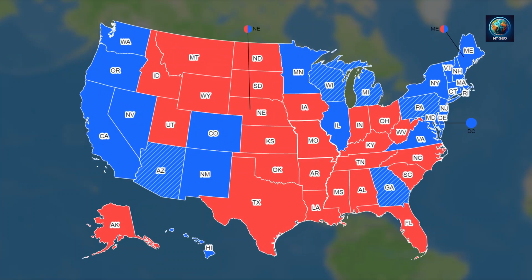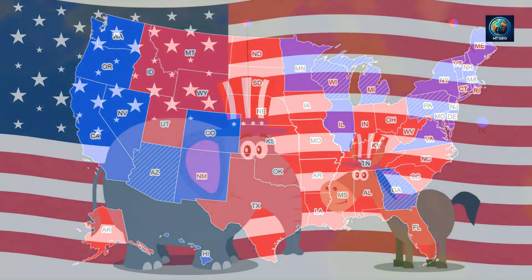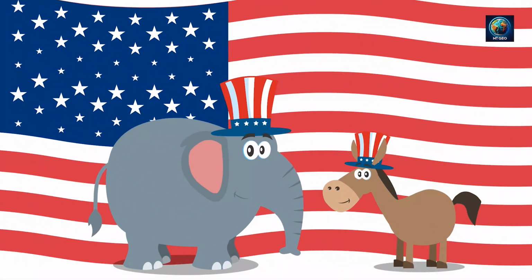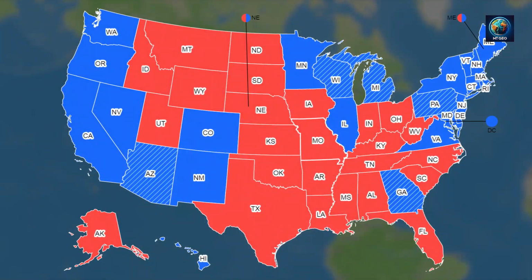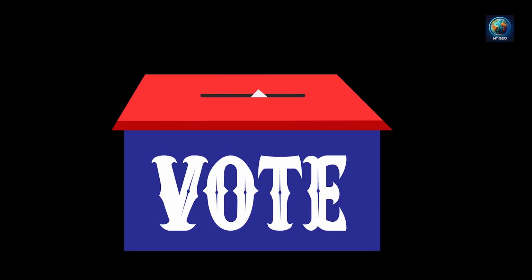We can clearly see that there is a distinct geographical distribution of voters for the Democratic and Republican parties. But what does this say about the cultural, economic, and social landscapes of these regions? In today's video, we're going to explore this question in depth.